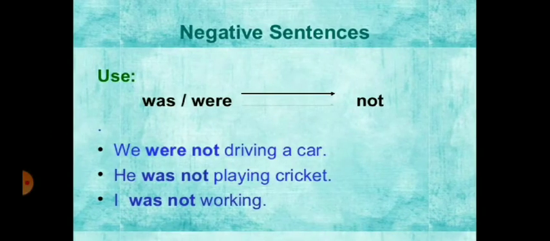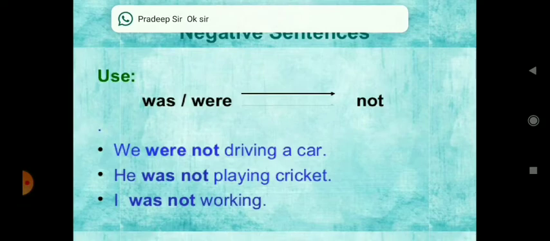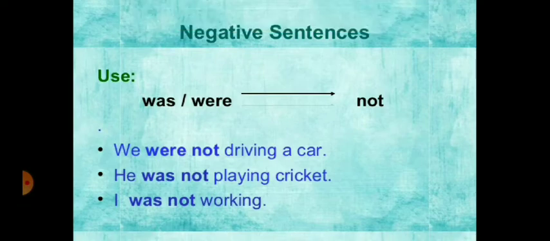Now come to the negative sentences of past continuous tense. Use was, were and not. We were not driving a car. He was not playing cricket. I was not working.